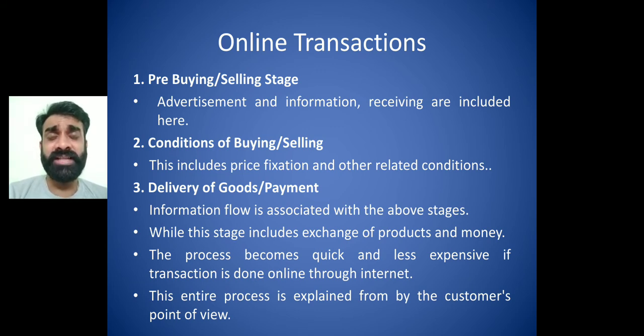Then third, that is delivery of goods or payment. See, this is important, right? Suppose you are finding out the information and you like some products on Flipkart or Amazon, so where it will be delivered and what options of payment are available, right? Everything is going to require a specific residential address and the particular modes of payment, right?